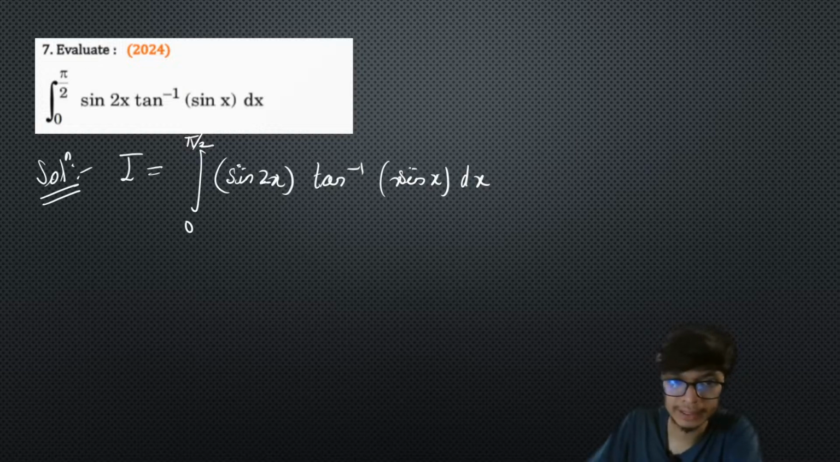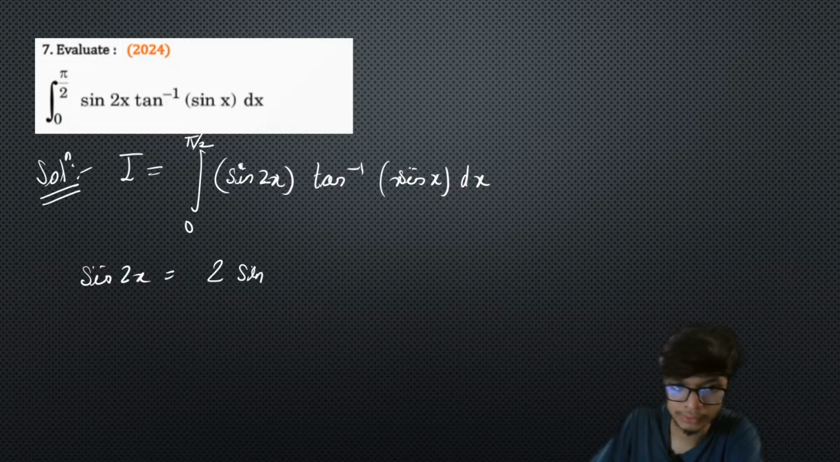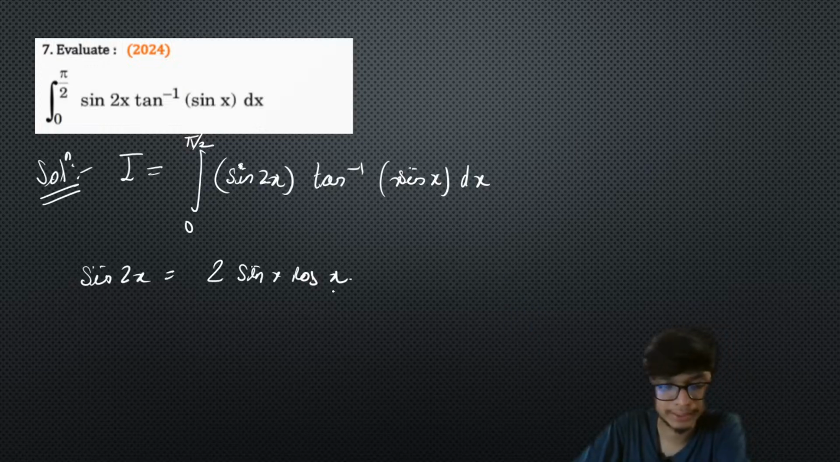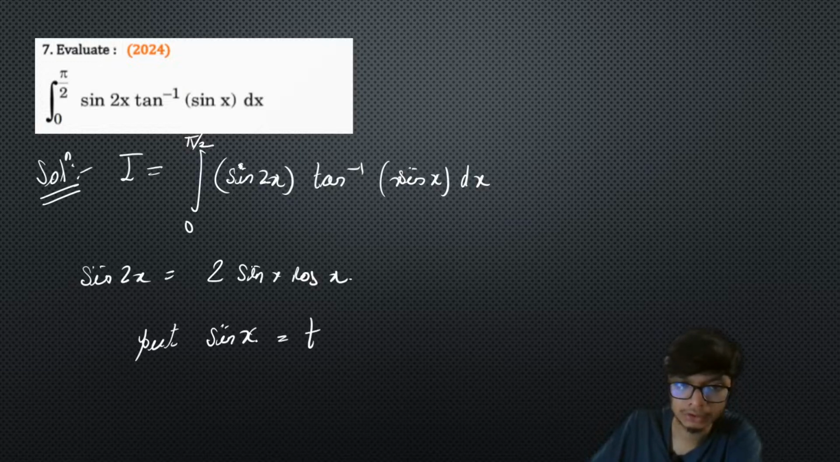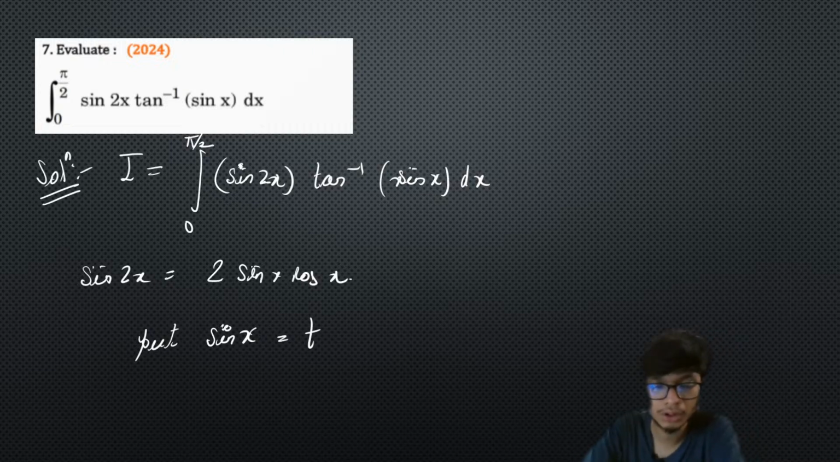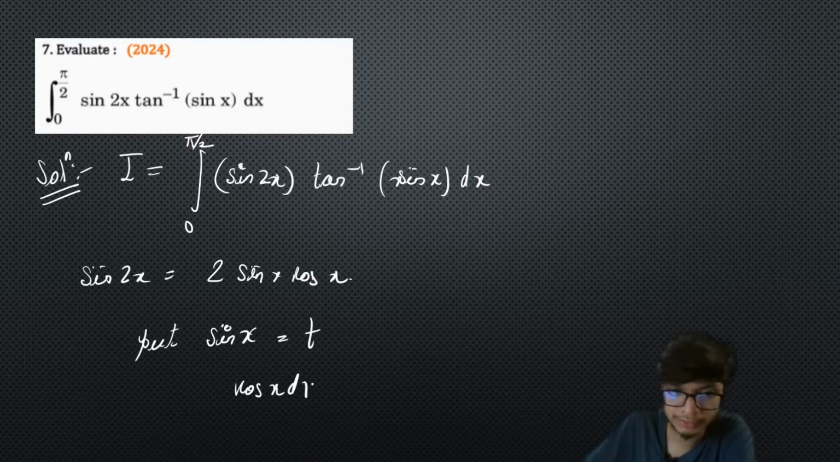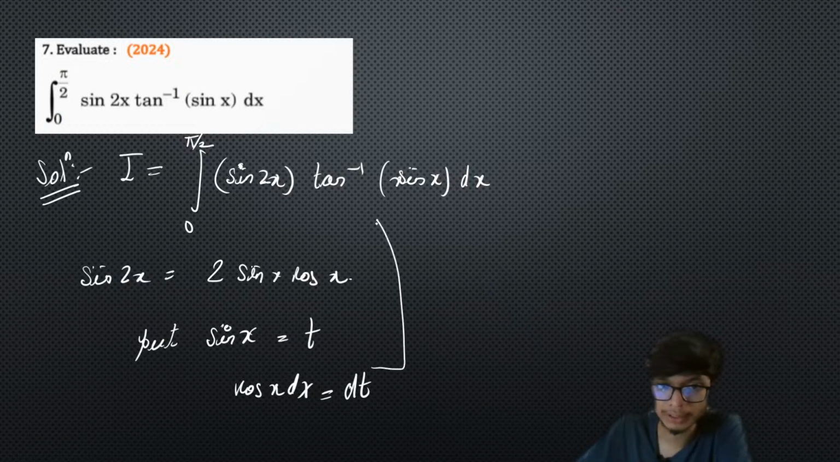So what will I do? Looking at sine 2x, I know the formula of sine 2x is equal to 2 times sine x cos x, right? So what I will do is make use of substitution. I will put sin x as some t. If you put sin x as t, then on differentiating both sides, I will have cos x dx equal to dt, right?